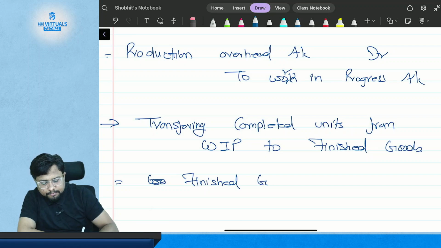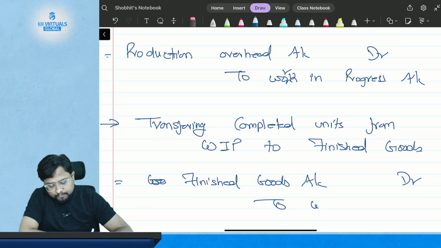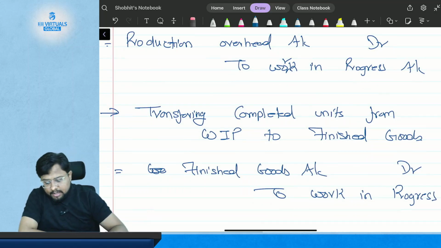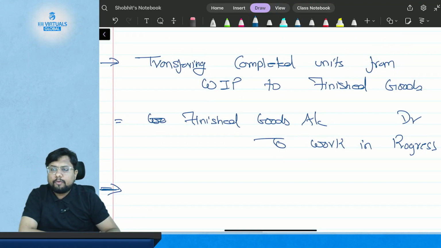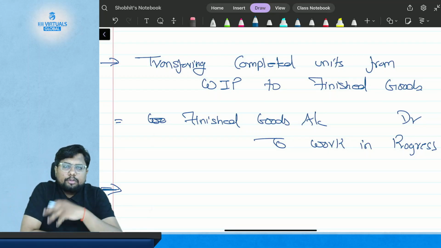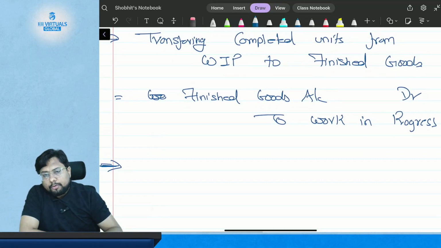finished goods account debited to work in progress. Okay, and this is the very simple entry when you transfer your work in progress to finished, because now your goods are completed, so it is termed as finished goods. So you debited the finished goods and credited the WIP, so that your material transferred to finished goods.